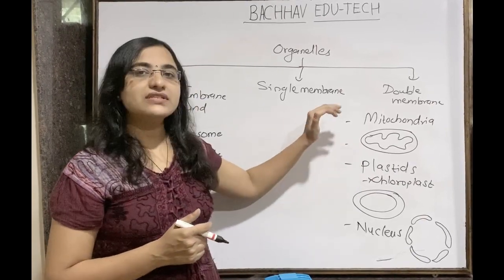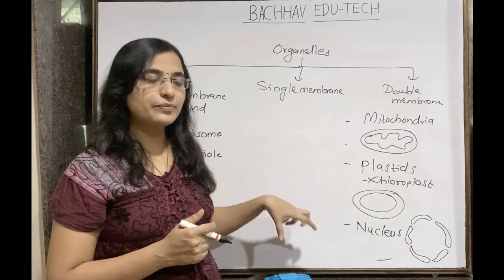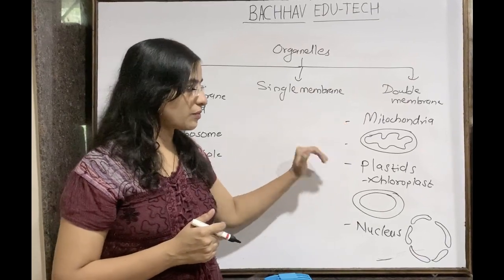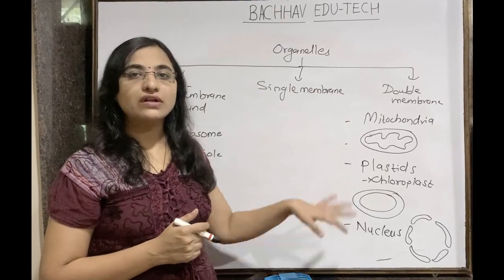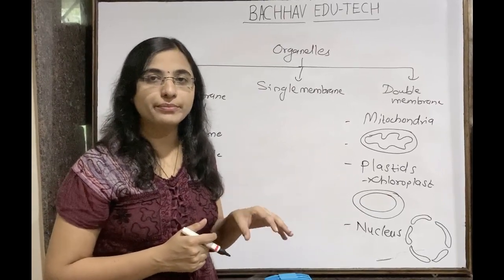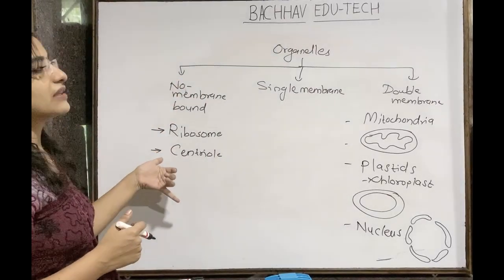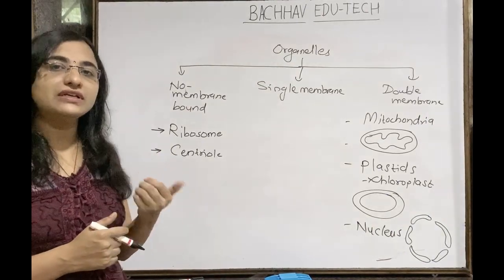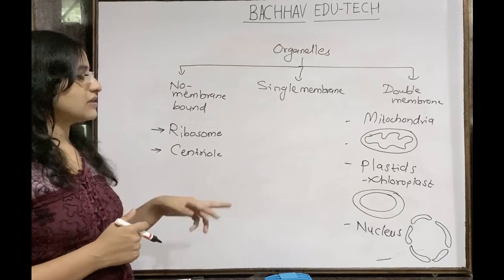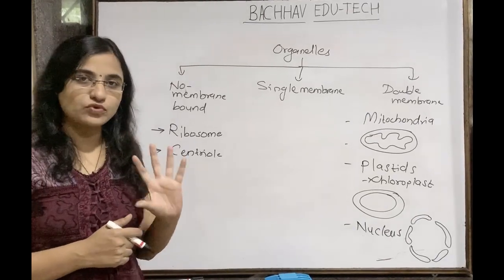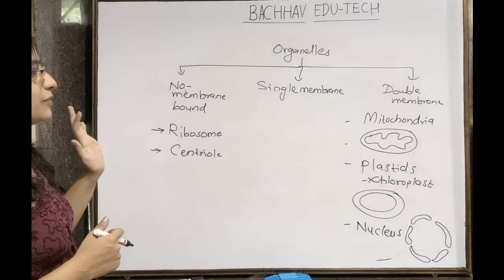So the answer for the double membrane: where is double membrane present? Double membrane is present in mitochondria, in plastids, and in the nucleus. All these three organelles are double membrane ones. And the non-membrane one is the ribosome. If we consider the animal cell, then ribosome and the centriole. When we consider a plant cell, we can only talk about the ribosomes, which are free and non-membrane bound.